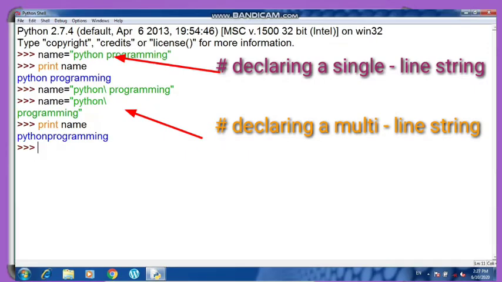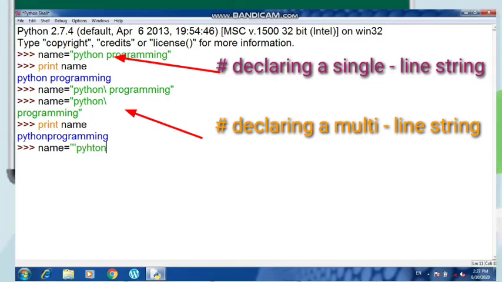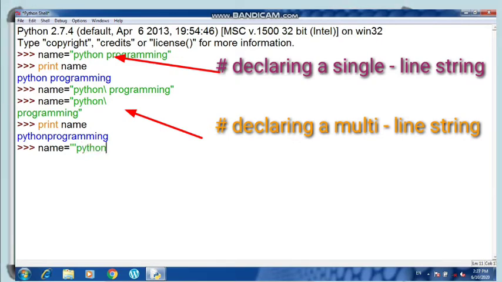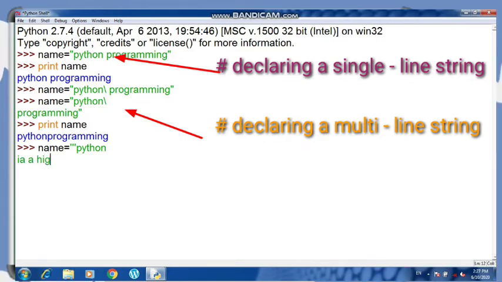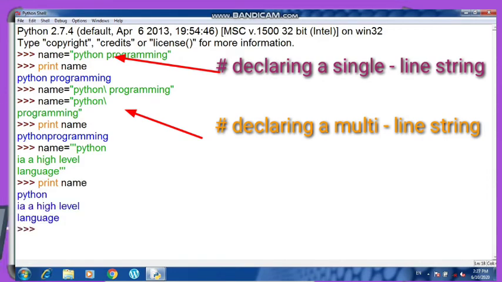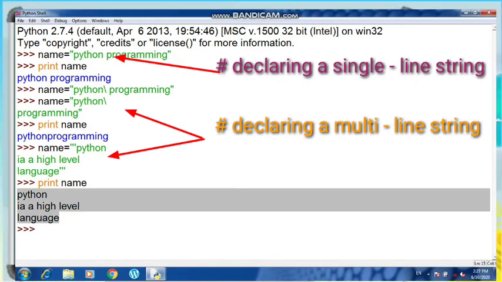There is one more way I will show you: name is equal to, then you have to open the triple quote and then Python, and then press enter, is a high level language, then close this triple quote. Now I'm writing print name. You can see that after using the triple quote also we can write the multi-line string like this.